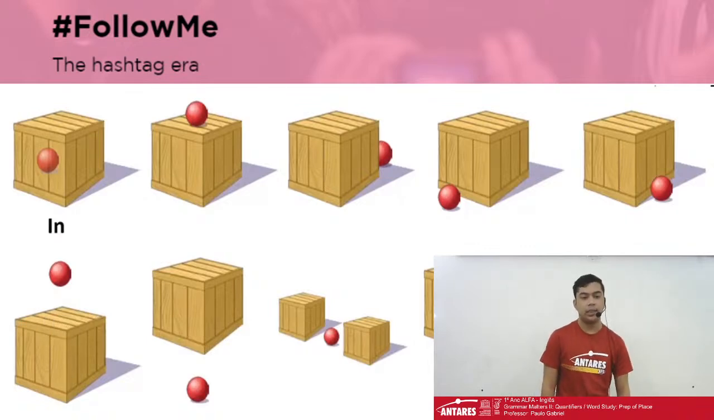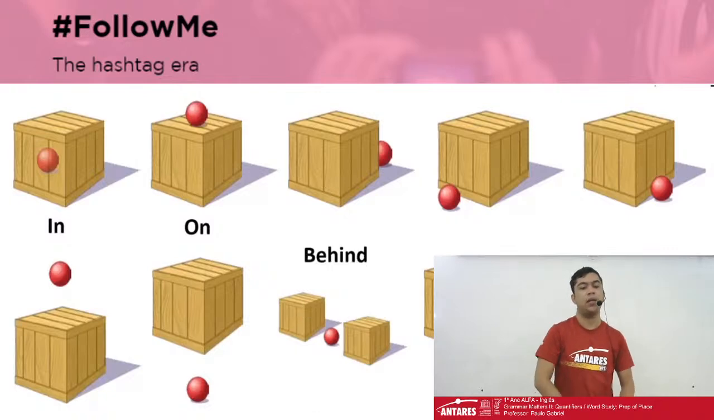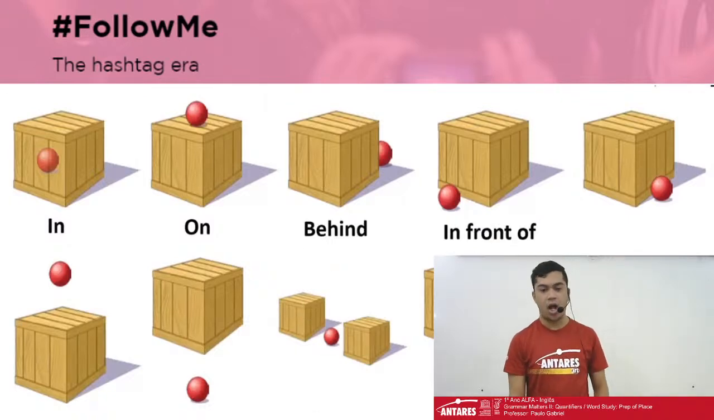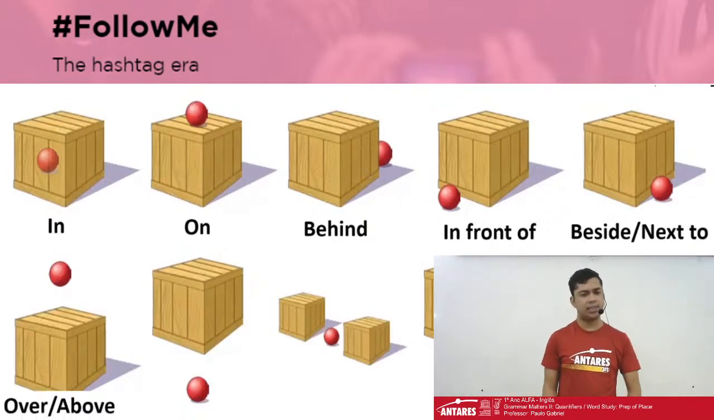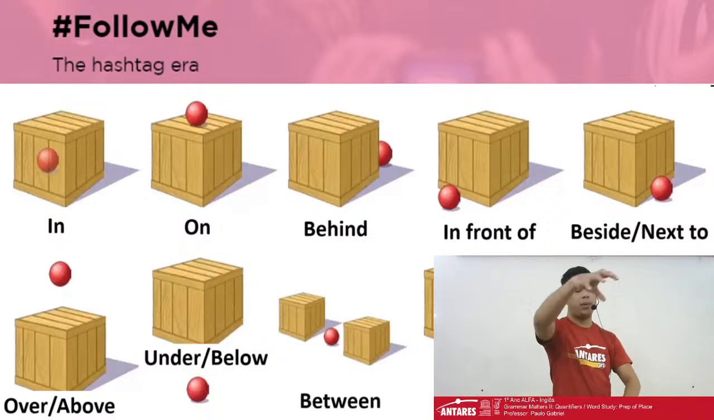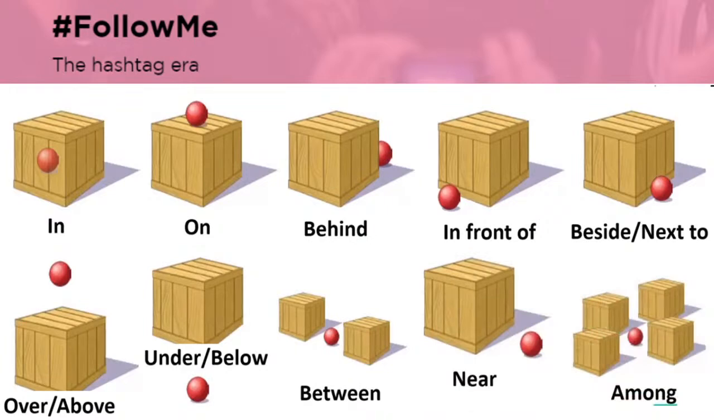Okay, it's in the box. The second one is on the box because it touches the box. The third one is behind, in front of, beside or next to, okay? It's touching, it's very close, okay? The other one, the ball is over because it does not touch. The following one is under, okay?